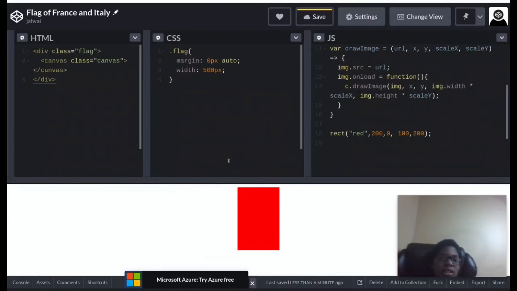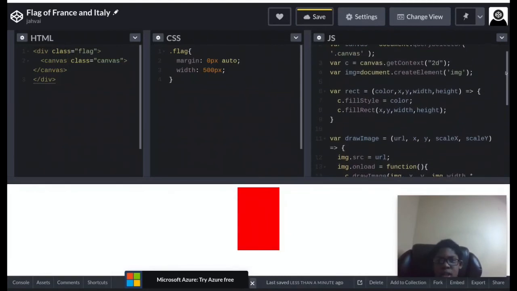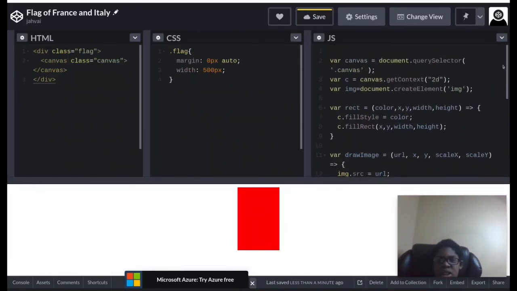Then all I need to do is, I guess, make a 100 pixel difference, if I'm correct. 100 in between them. So all we need to do is make 100 in between those. Then we're good.